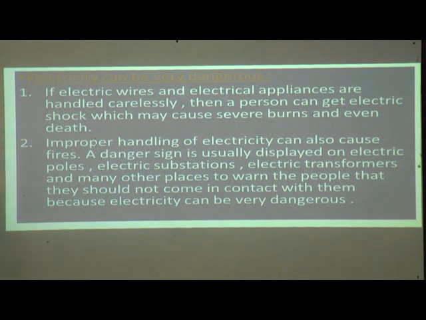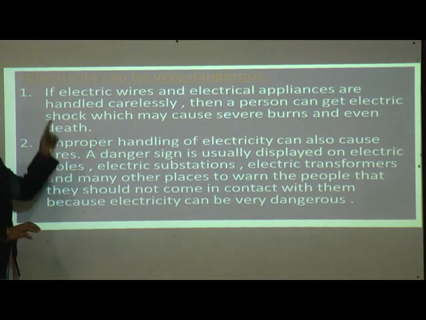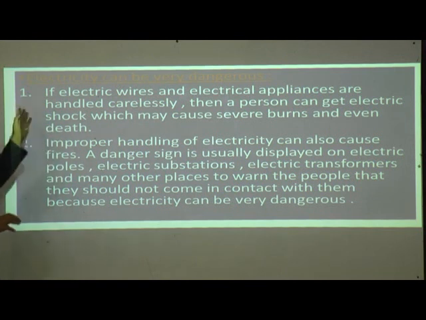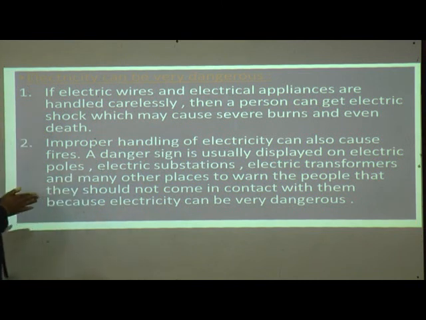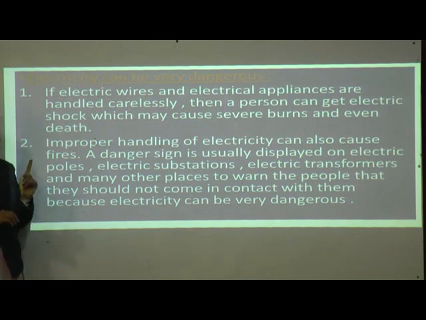Electricity can be very dangerous. Here, first point, I will explain how electricity can be very dangerous. If electric wires and electric appliances are handled carelessly, then a person can get an electric shock, which may cause severe burns and even death. So while handling electric wires or devices, you should be very careful, students.